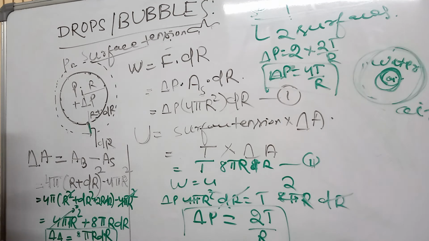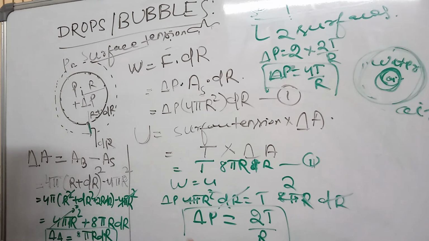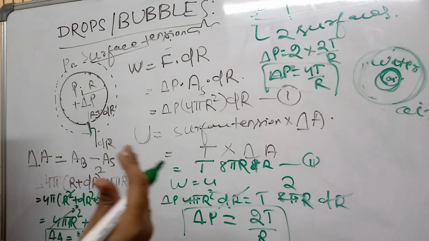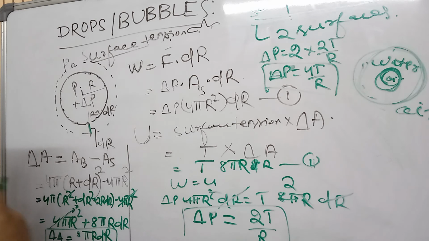I am again saying that for a threshold value of radius, you will get a spherical shape where gravitational force is neglected. When water drops become bigger, gravitational force plays a dominating role, so they get deformed. You may not get these relations, and you will not get spherical water droplets. This is only for small droplets with radius within a certain range. Okay, this is all about water drops and bubbles.